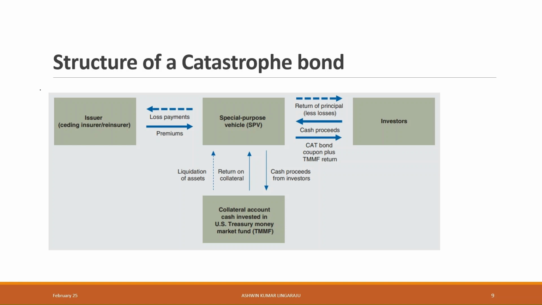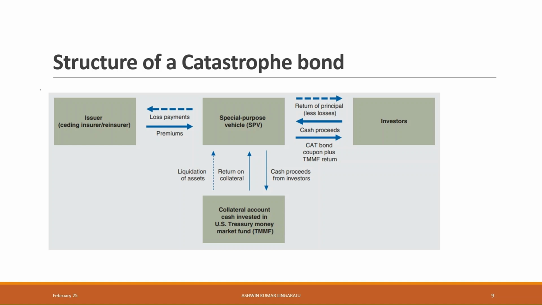Investors purchase the bond and send the cash proceeds to the SPV. The SPV then creates a collateral account and invests the cash in a US Treasury money market fund. The return from the US TMMF is passed on to the investors. So investors get cat bond coupons paid by the issuer, and then the return on collateral, that is the cash invested in the US Treasury money market fund, as returns.